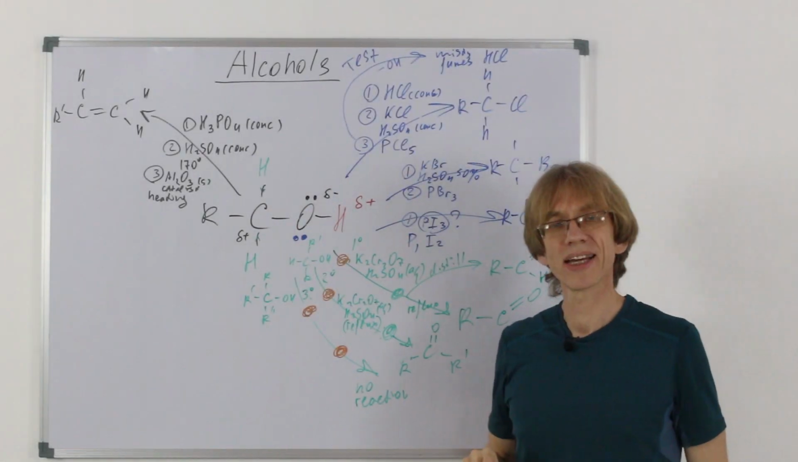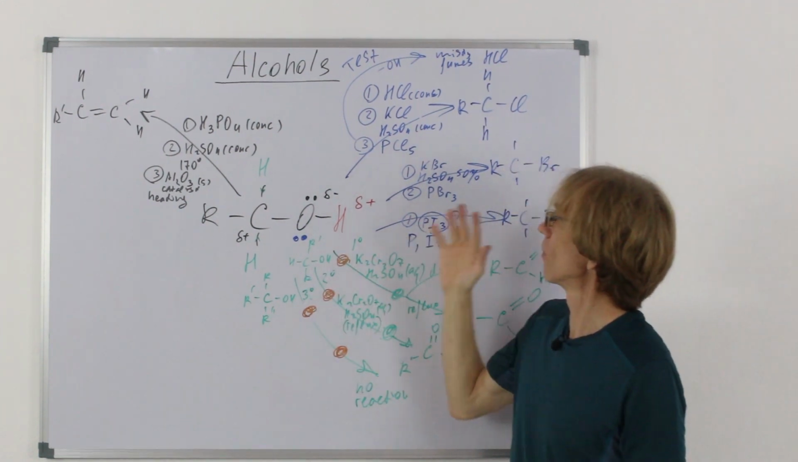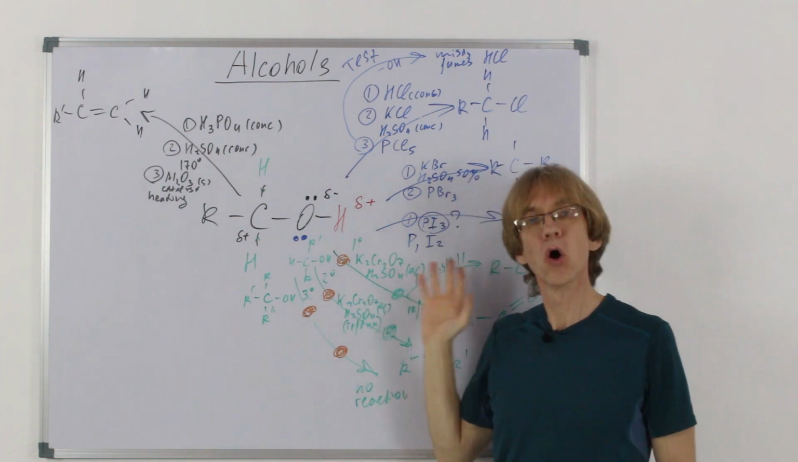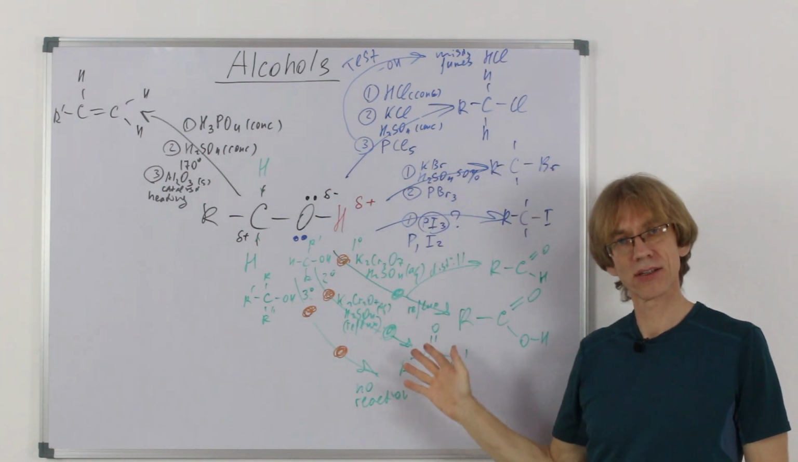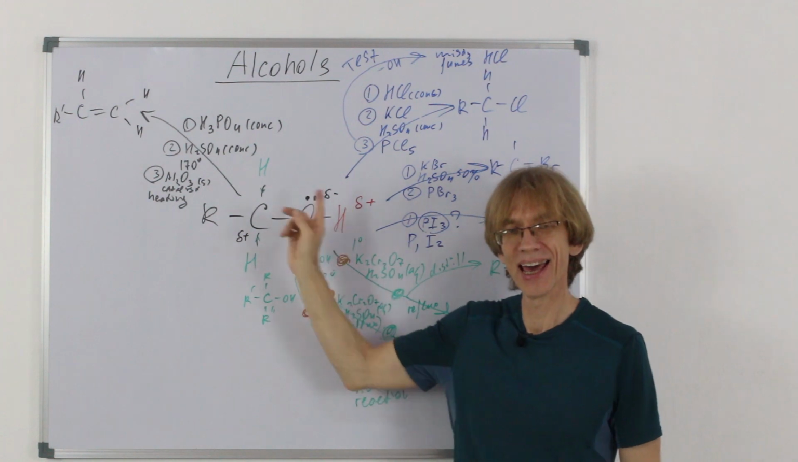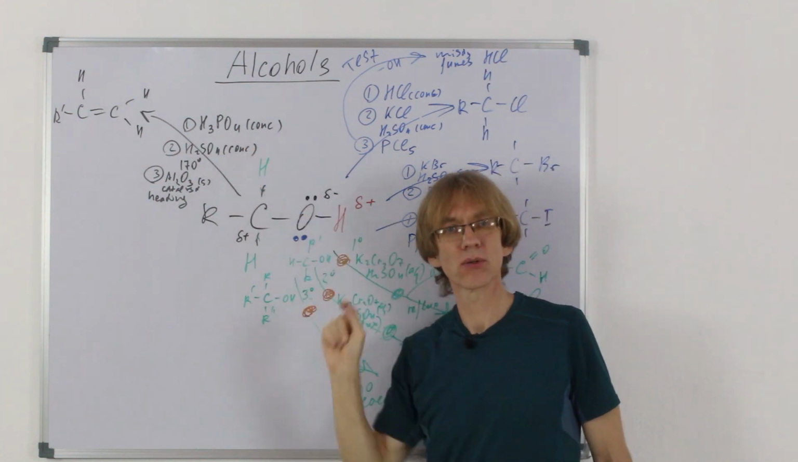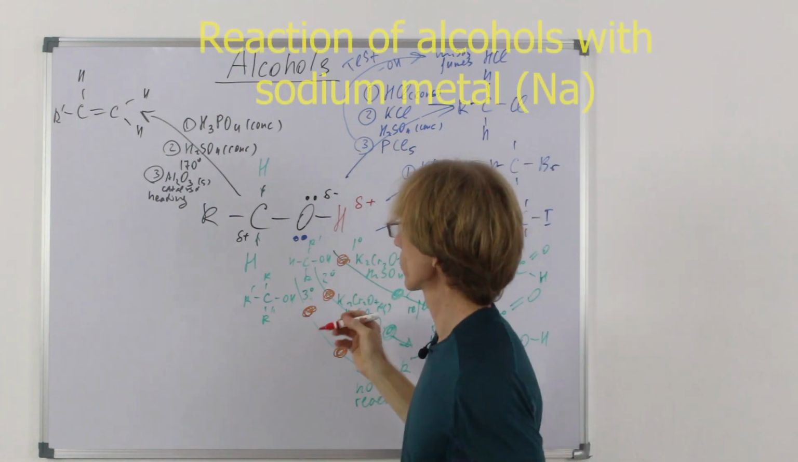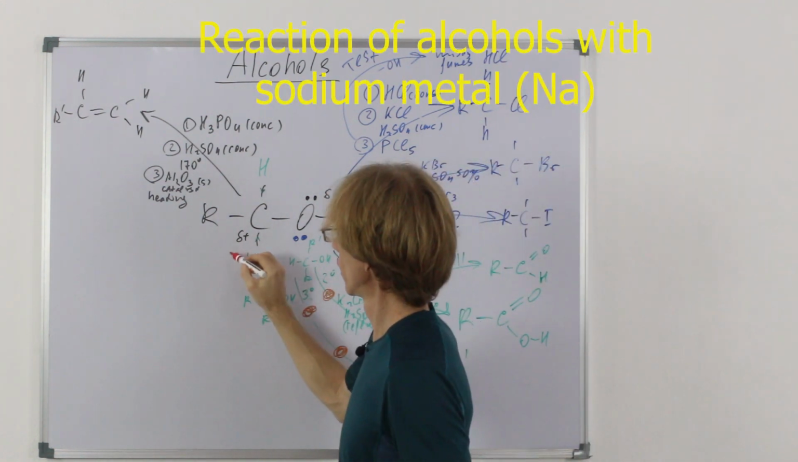These three were the main reactions. So this is substitution and creation of halogen alkanes, oxidation of primary and secondary alcohols, and elimination of water and creation of alkenes. Now just some minor things, some of them are just obvious.